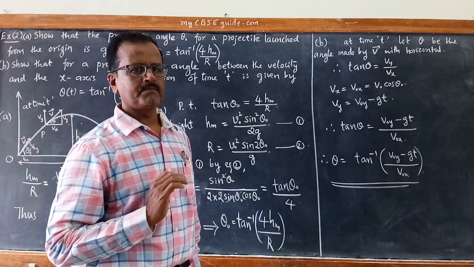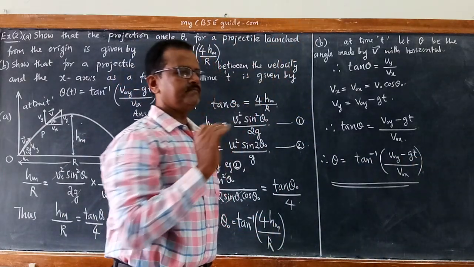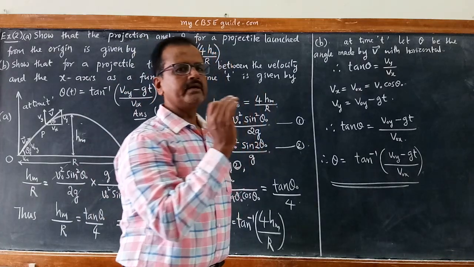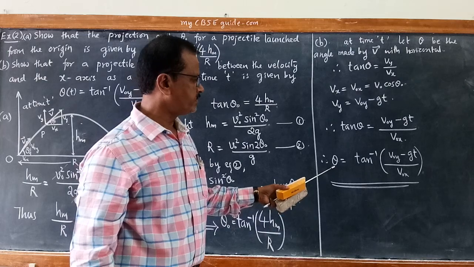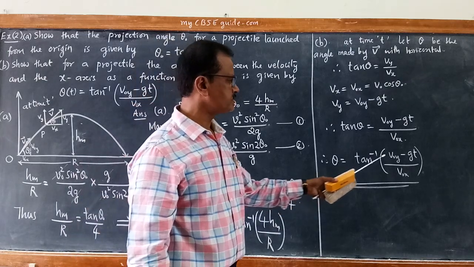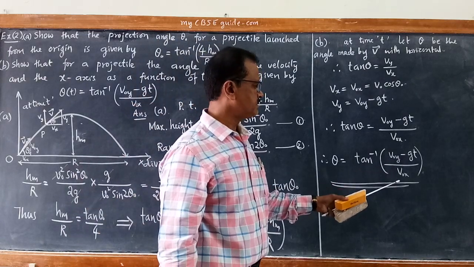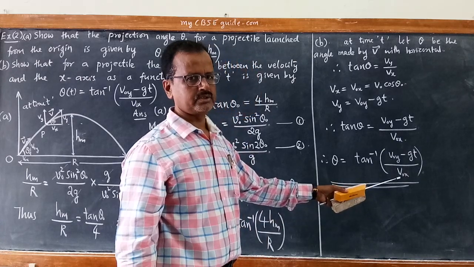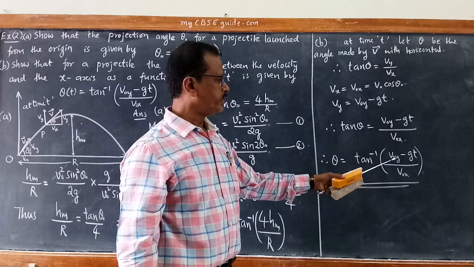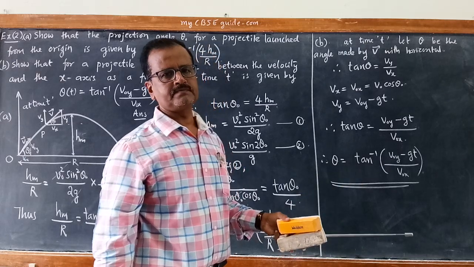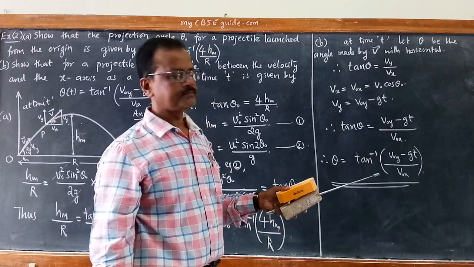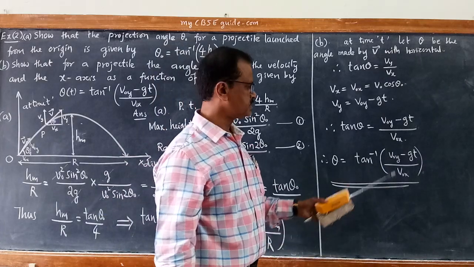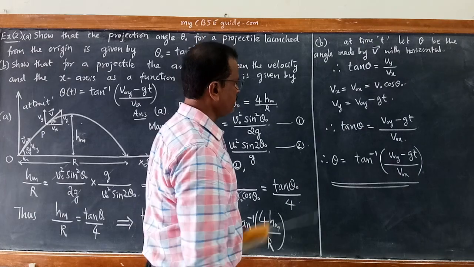As the projectile takes its flight, the angle at any given interval of time is given by theta equal to tan inverse of V naught y minus g t divided by V naught x. V naught x is constant in the denominator, it is always constant, V naught cos theta naught. V naught y is also constant, V naught sin theta naught. So it depends only on time t. So this is how we solve the problem.